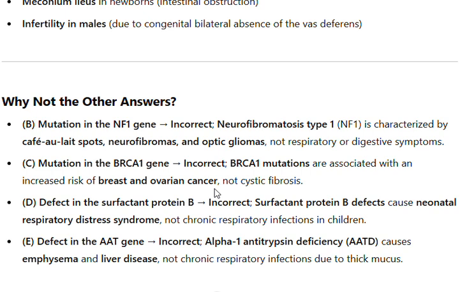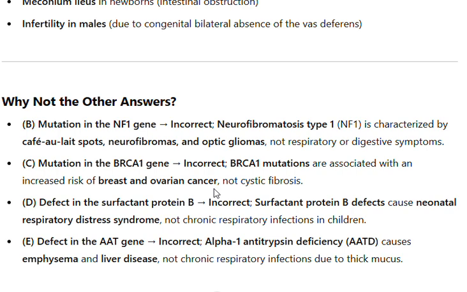D. Defect in the surfactant protein B. Incorrect. Surfactant protein B defects cause neonatal respiratory distress syndrome, not chronic respiratory infections in children. E. Defect in the AAT gene. Incorrect. Alpha-1 antitrypsin deficiency, AATD, causes emphysema and liver disease, not chronic respiratory infections due to thick mucus.